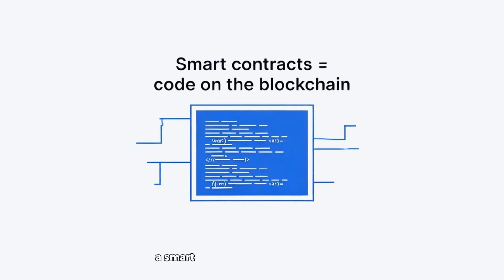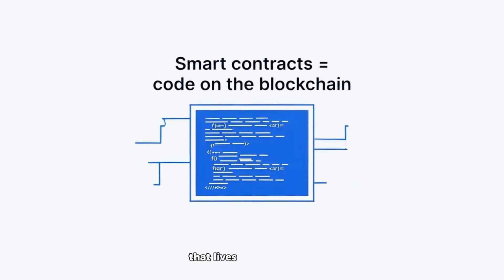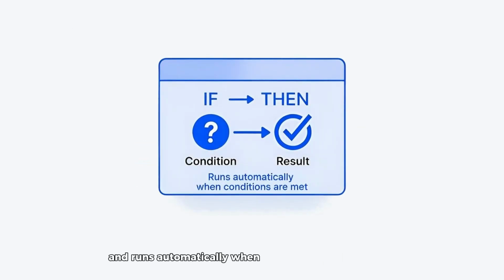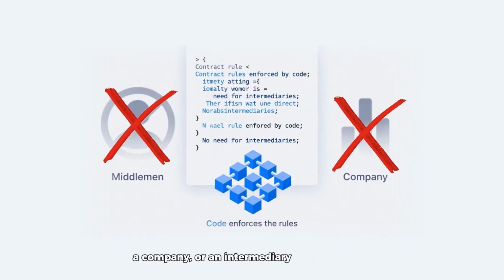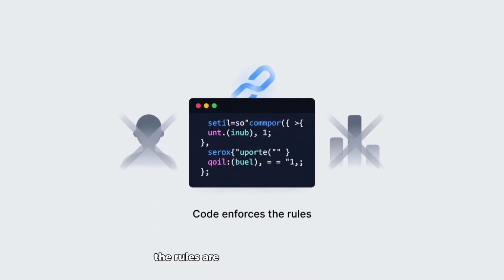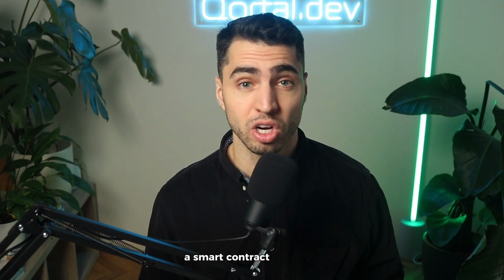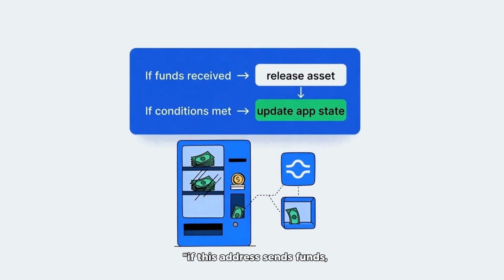At their core, a smart contract is just a piece of code that lives on a blockchain and runs automatically when certain conditions are met. Instead of relying on a person, a company, or an intermediary to enforce rules, the rules are written directly into code, and the blockchain guarantees that the code executes exactly as written. For example, a smart contract might say, if this address sends funds, then release this asset, or if these conditions are met, update the state of this application.